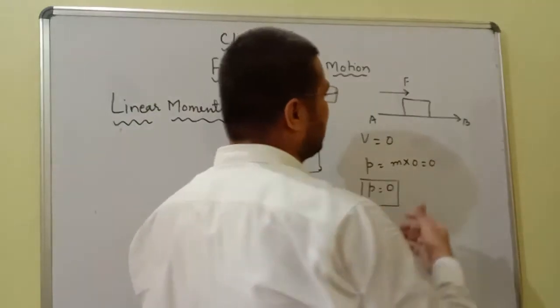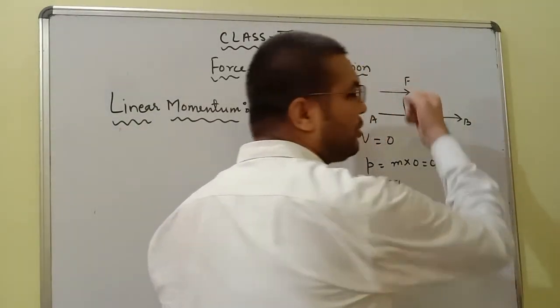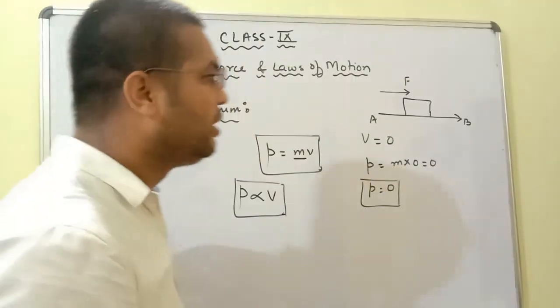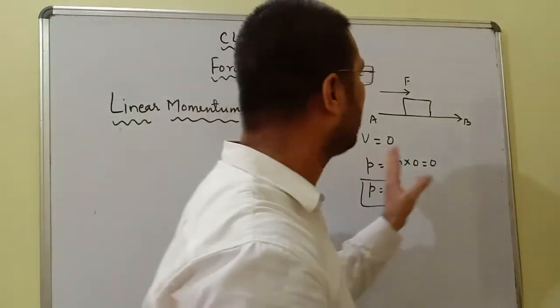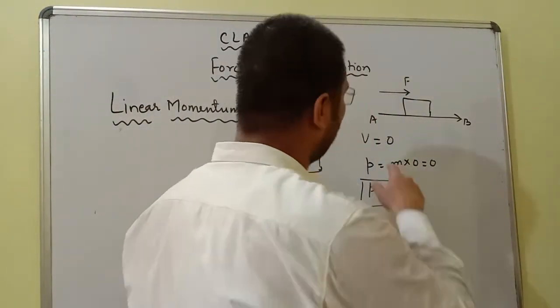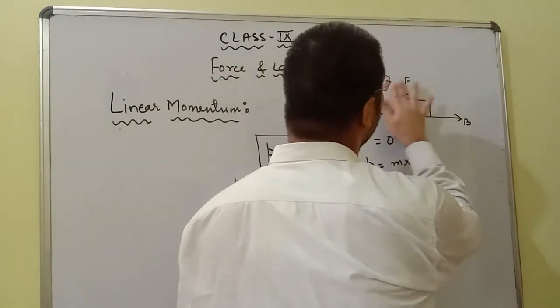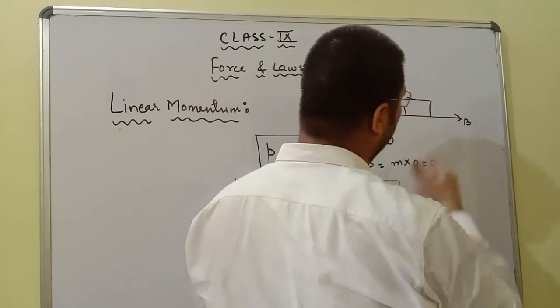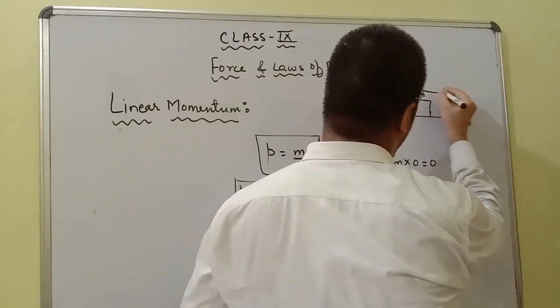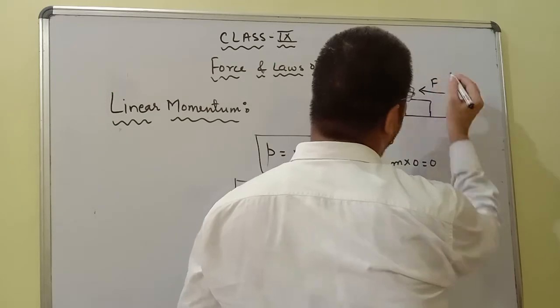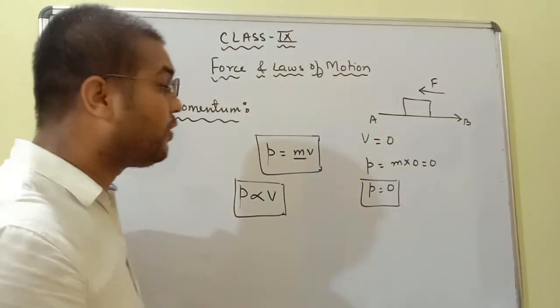And if the direction of force is opposite to the direction of motion, once again taking the example that the object is moving from A to B, but the force is applied from B to A, what will happen?